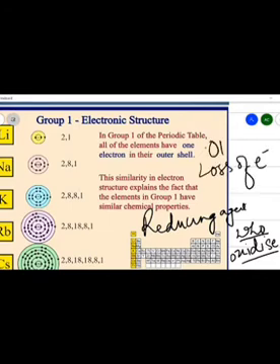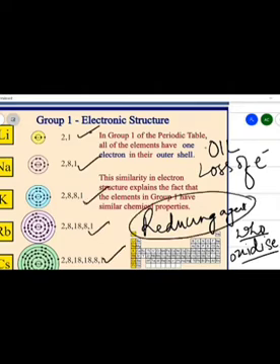Oxidation is loss of electrons. So, these elements lose electrons very easily. So, they are good reducing agents because they show oxidation.